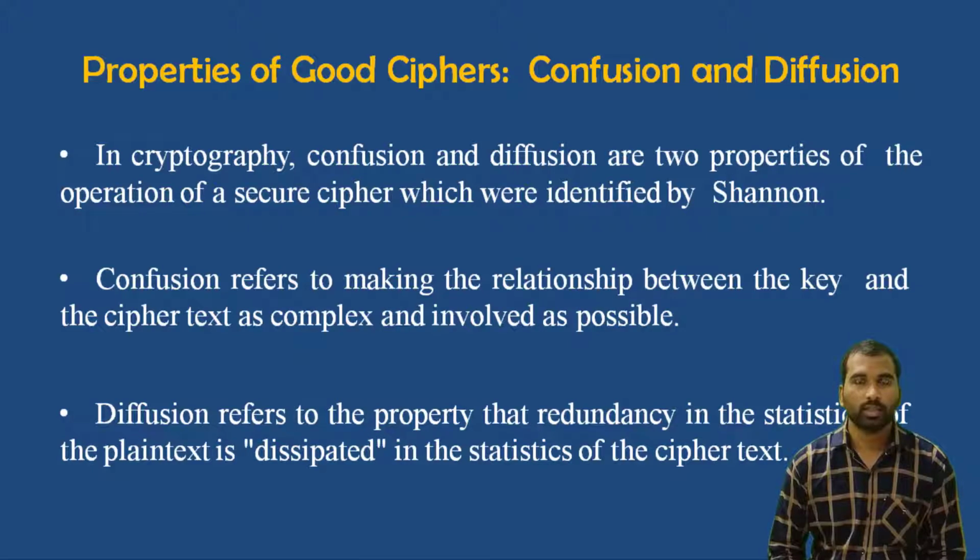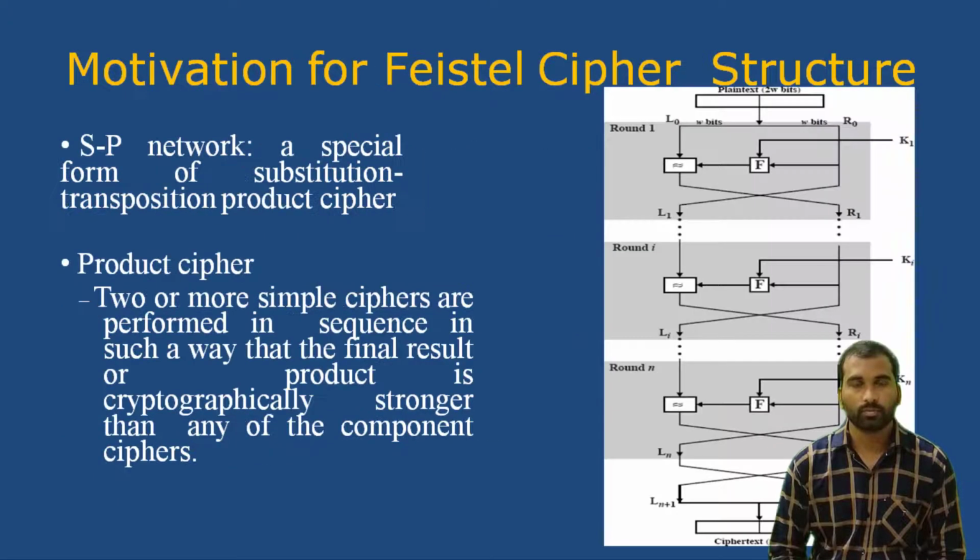Whereas diffusion refers to the property that the redundancy in the statistics of the plaintext is dissipated in the statistics of the ciphertext. That means it hides the relationship between the plaintext and the ciphertext. So confusion hides the relationship between the key and the ciphertext, whereas diffusion hides the relationship between the plaintext and the ciphertext.